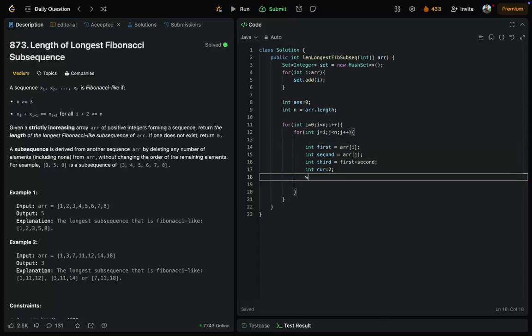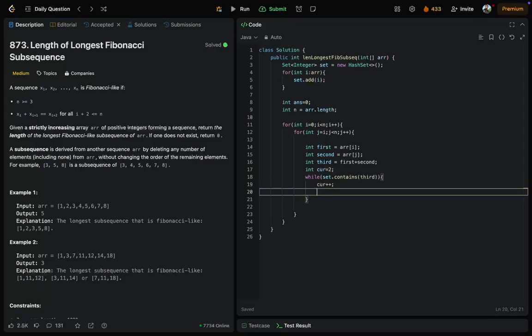Then we have a while loop, while third is there in our set, contains third. So we have one more number. First thing is to increment our current length. The next thing is to reinitialize our first and second.